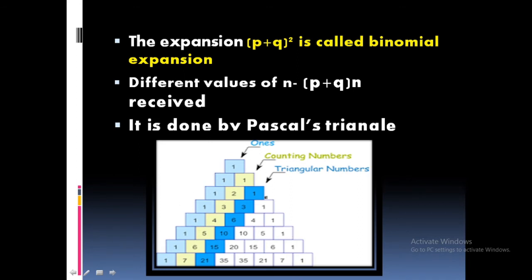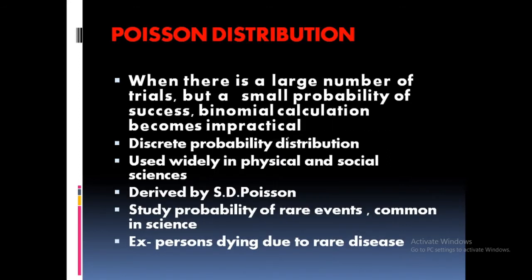So like this you can prepare a triangle. This is known as Pascal's triangle. Clear? So this is P plus Q. This is P plus Q whole square. This is P plus Q whole cube. P plus Q raised to 4. Likewise it is coming, so you will get the coefficient of each value. That's Pascal's triangle. Okay, so that's all about binomial distribution. In brief, what is binomial distribution? It's a widely used distribution.